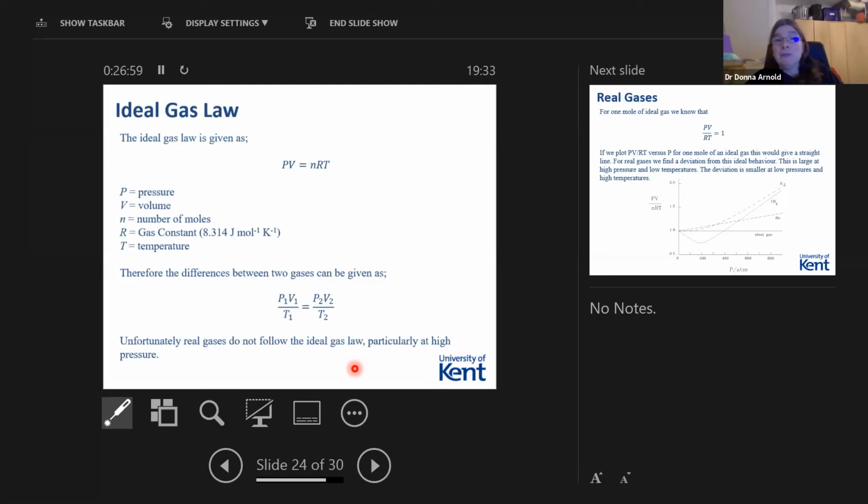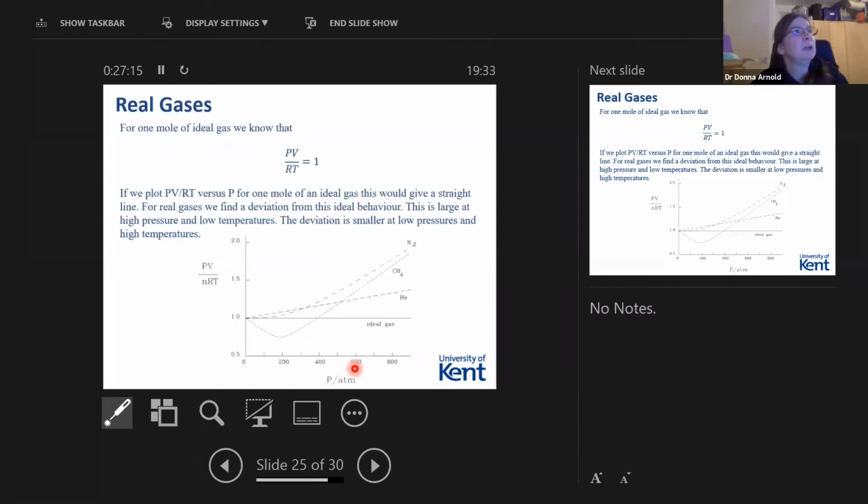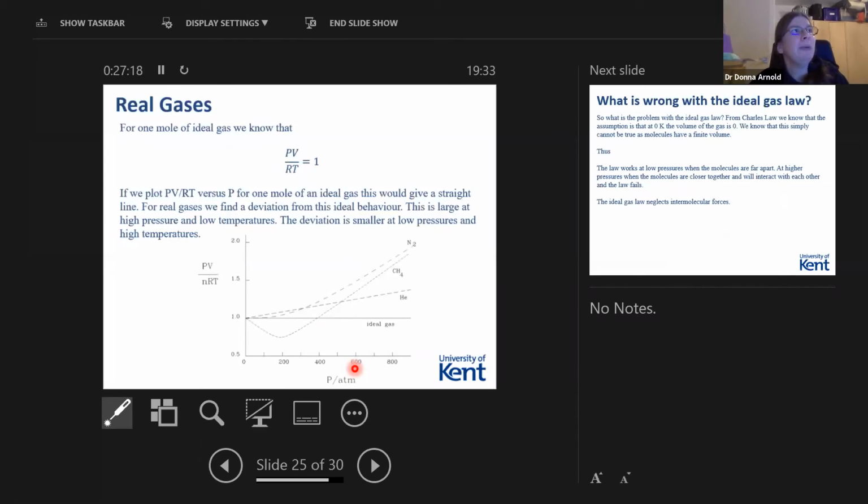Unfortunately, real gases do not follow the ideal gas law, particularly at high pressure. Some obey it better than others, but it turns out that it's not a good law. It is, however, a good approximation. So it tells us information, and it's nice and easy to use. So now we need to think about, well, what's the problem?